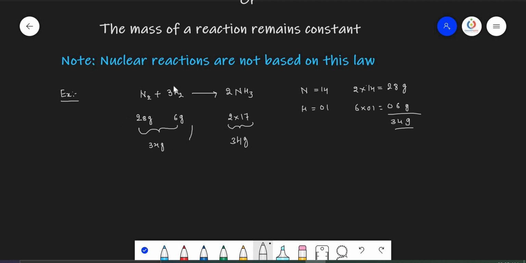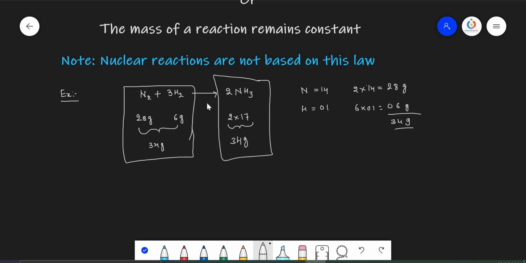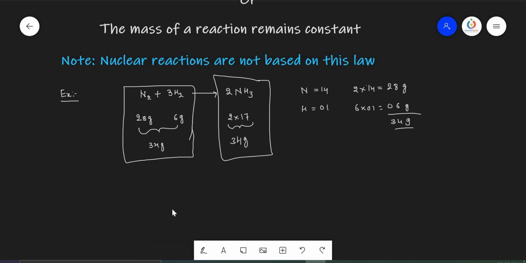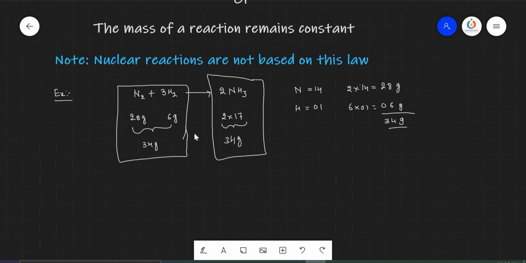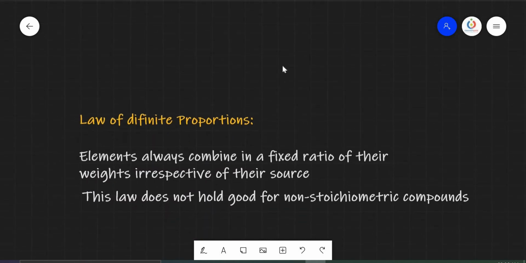So in this reaction, if you see, the total mass of the reactants is equal to the total mass of the products. So the mass of the reaction is the same. No loss or no gain in the mass of the products in a particular chemical reaction, unless you are adding something to it. So that is called the law of conservation of mass, where mass remains constant.